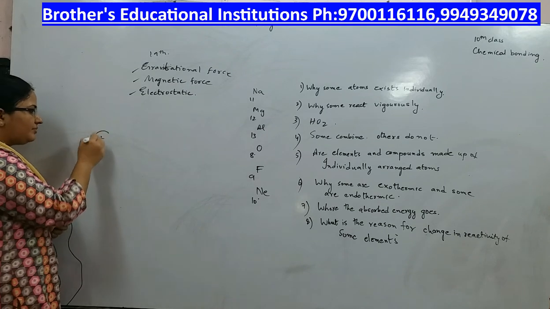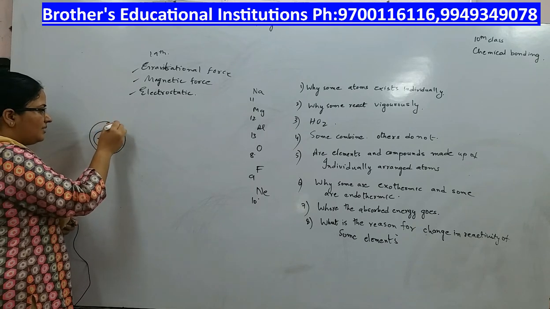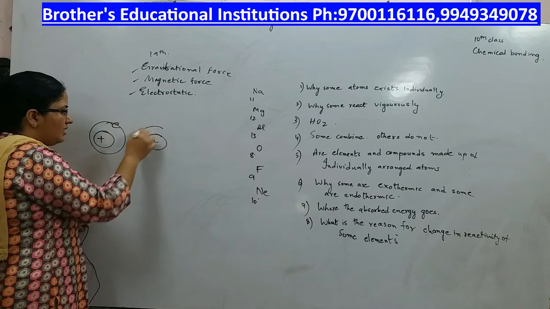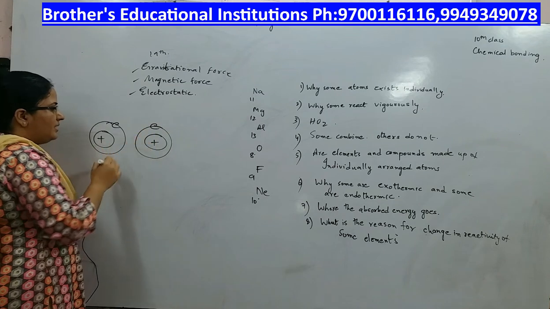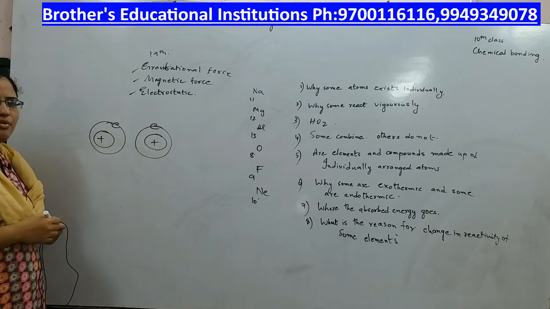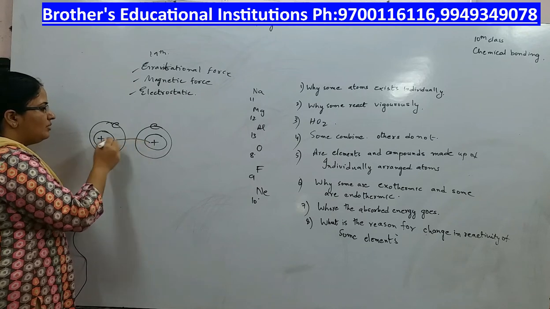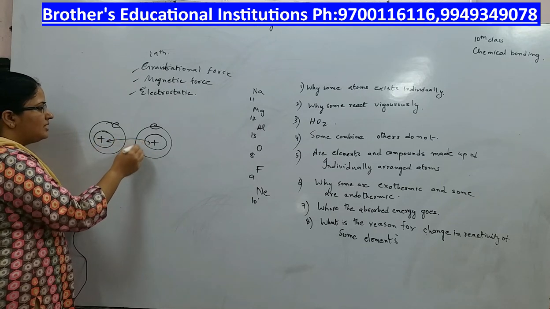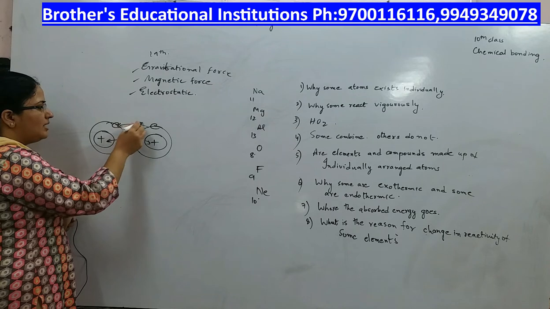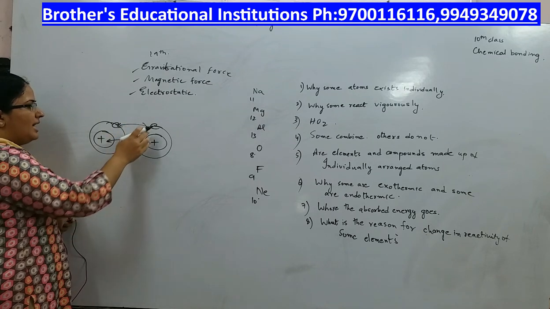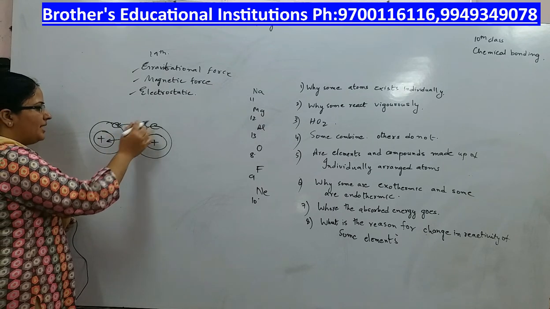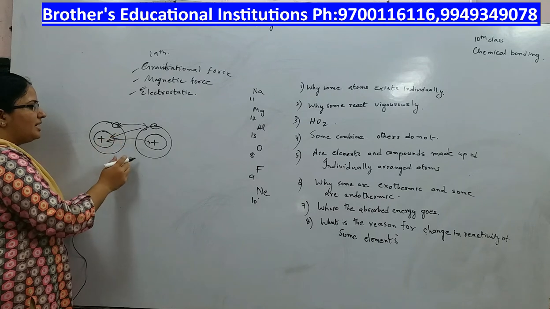Whenever two atoms come together, there are two types of forces possible. That is, there can be repulsion between two nuclei, there can be repulsion between two electrons, and electrons of one atom may be attracted by the nucleus of another atom.